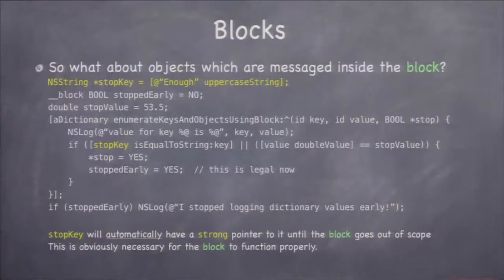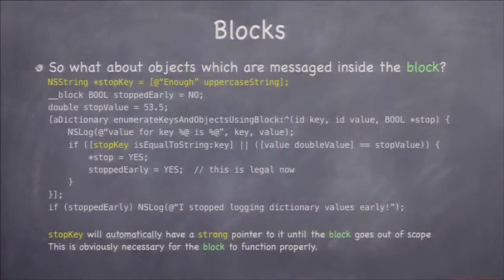So if I had a string stop key, which was enough, and I wanted to use stop key inside that block, like this, the compiler has to make sure that it generates code, and the runtime has to make sure it works, so that there's a strong pointer to stop key. Otherwise, it could leave the heap by the time this block executes, because this block could execute at any time. Okay? This block happens to execute immediately when you call this, but it's legal for the dictionary to grab this block and store it somewhere and execute it sometime later that it wants to.